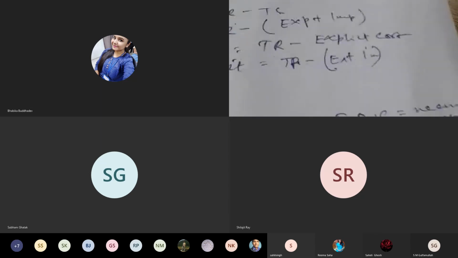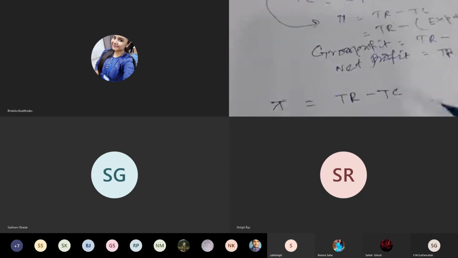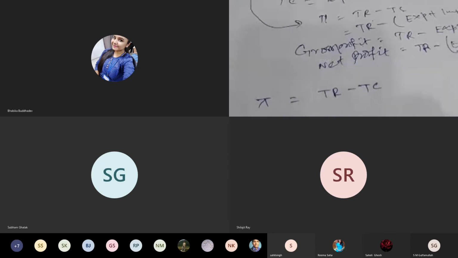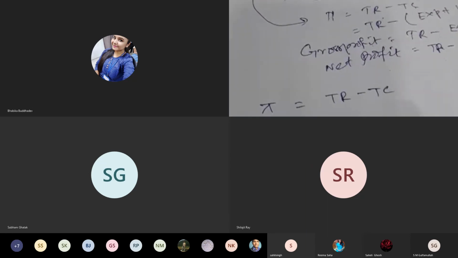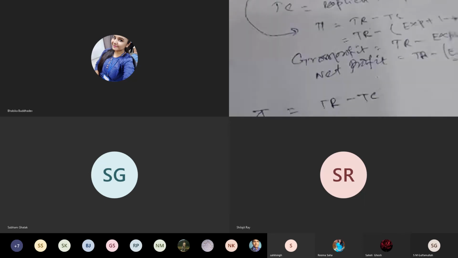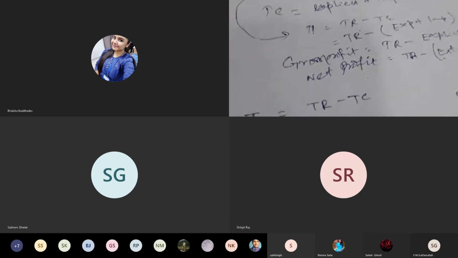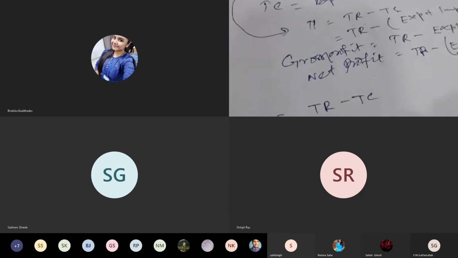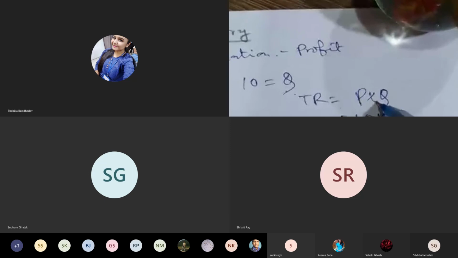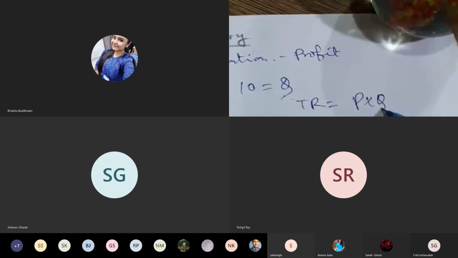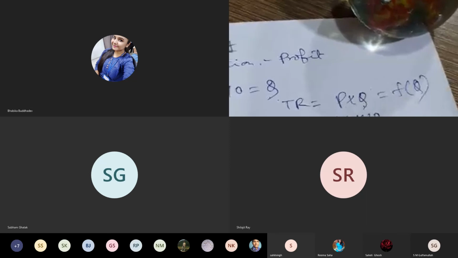So the first order condition and the second order condition. You can use the notation of D as derivative, or you can also write it with delta. The first order condition is equal to 0. So here delta pi by delta q. Why delta pi by delta q? Because revenue, you see here, revenue is P into Q. Total revenue is equal to P into Q. So total revenue is a function of Q, meaning output.